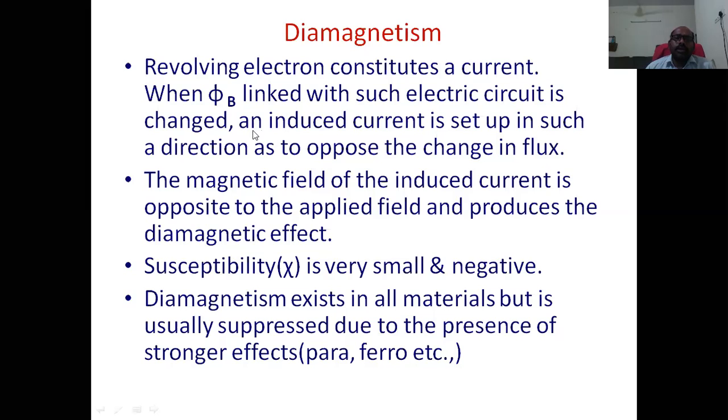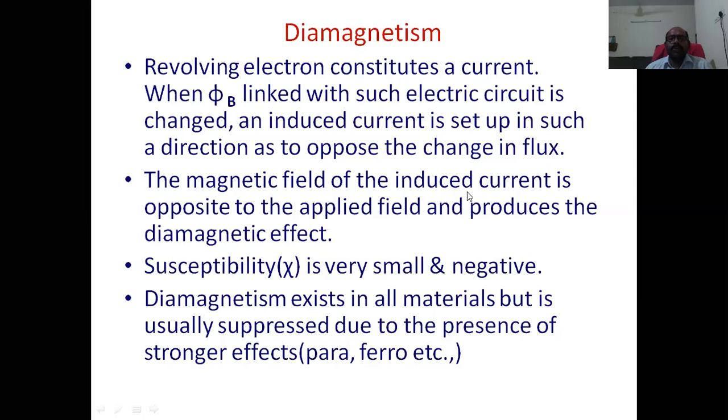Because of this induced current, an induced magnetic field will also be generated. The induced field direction is opposite to the external field direction. So the magnetic field of the induced current is opposite to the applied field and produces the diamagnetic effect.